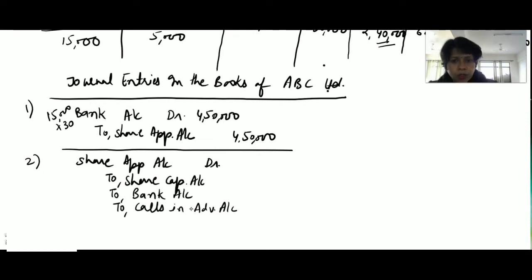Share application money, we have received 4,50,000. Share capital, we have issued only 5,000 shares into application money, it means 30 rupees.